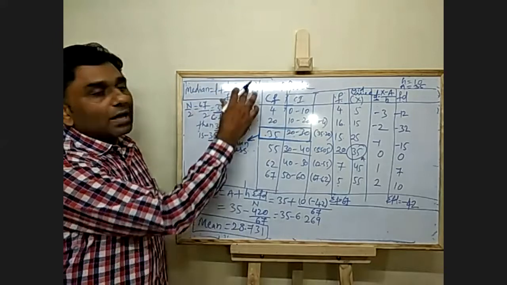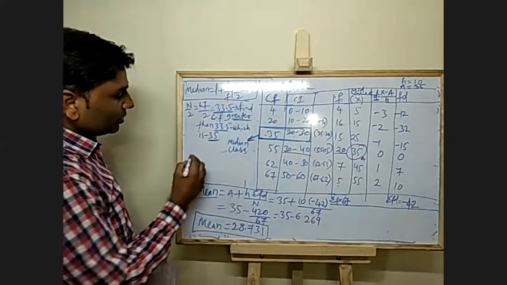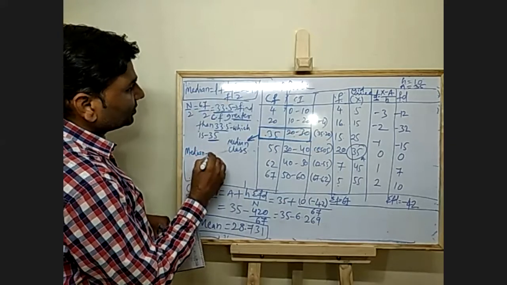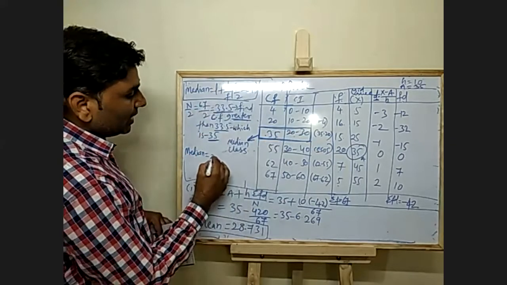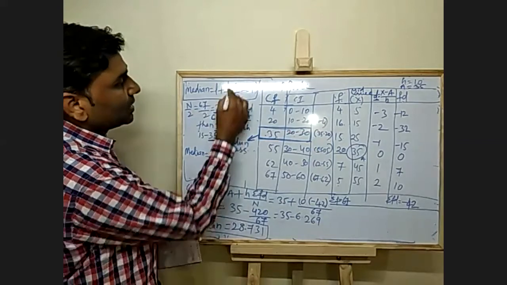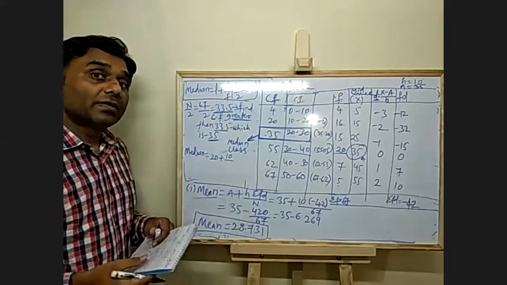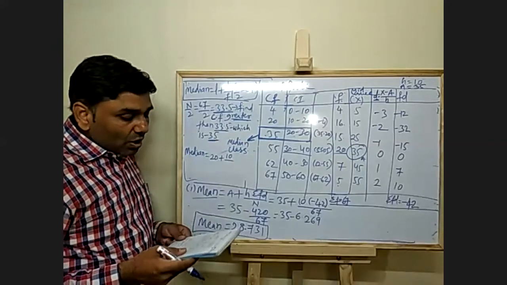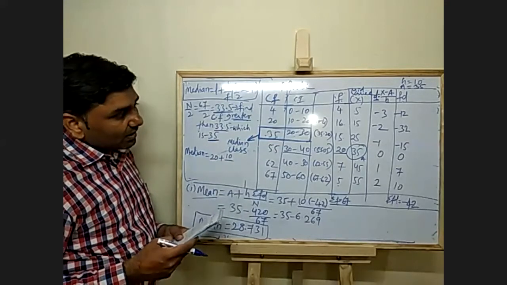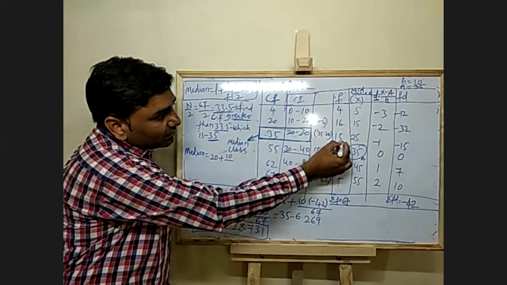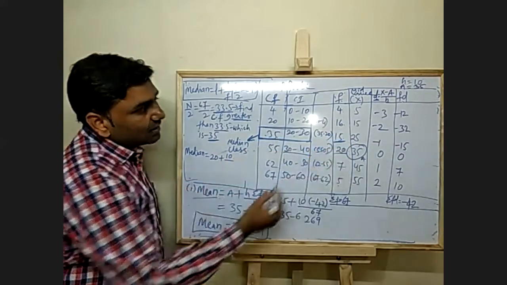Now you have all the values. You just fill in: median equals lower class limit 20 plus h is 10, over the frequency of that class. The frequency of that class is 15.